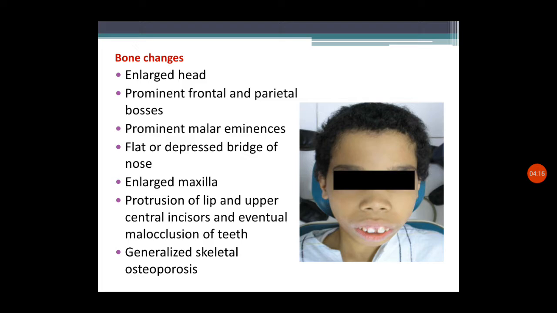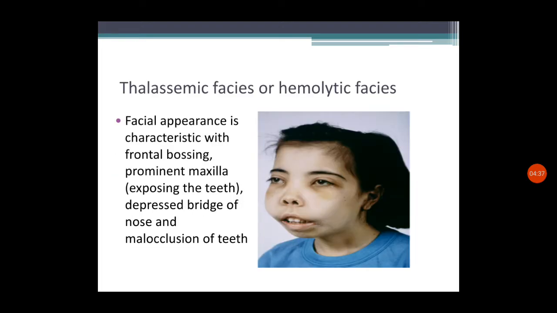Generalized skeletal osteoporosis and increased chance of fracture and other deformities in the bones. So all these bone changes are very typical of thalassemia, and these are all because of increased bone marrow functioning to produce more RBCs. So these bone changes will result in the characteristic appearance of a child with thalassemia, that is thalassemic facies or hemolytic facies.